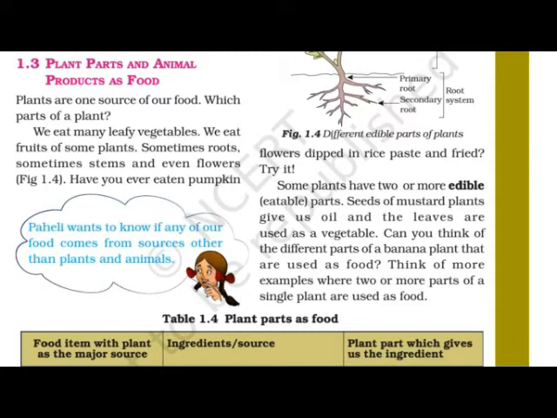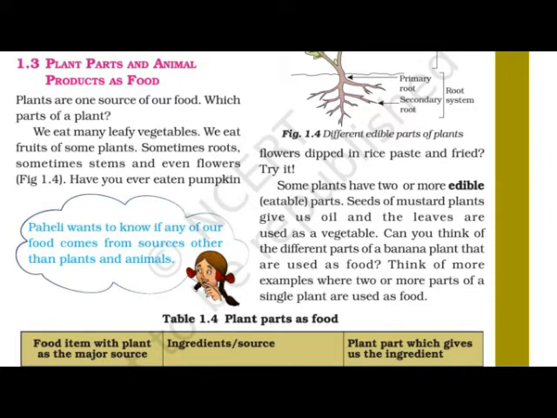Have you ever eaten pumpkin flowers dipped in rice paste and fried? It's a new dish, I can say. I think your parents may know about it. It's a dish made in a different way. Pumpkin flowers dipped in rice paste and fried. Just ask your parents about this dish.